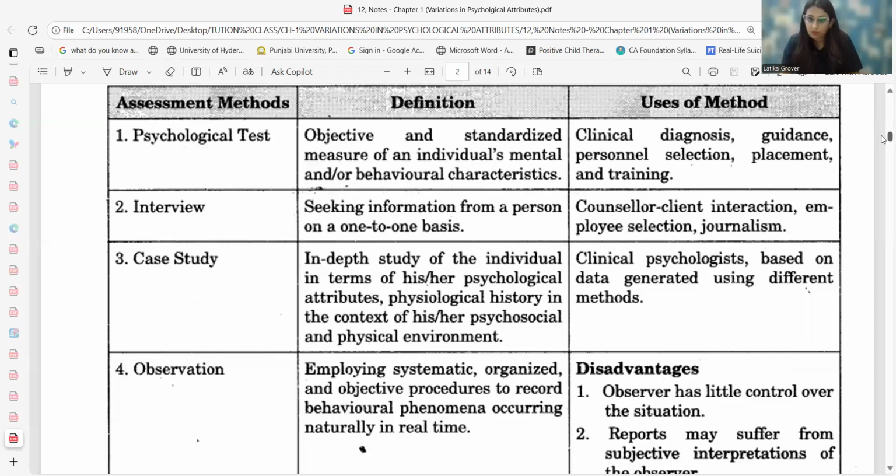It can be done in different ways, or different tools can be used to conduct a case study. A case study along with a psychological tool, along with any other method of research, can be taken up so that we are able to gather in-depth information about an individual while we are working with a case study. Next is the observation.